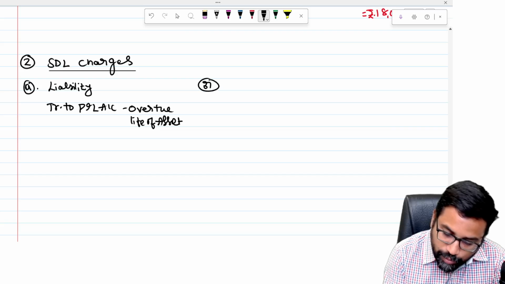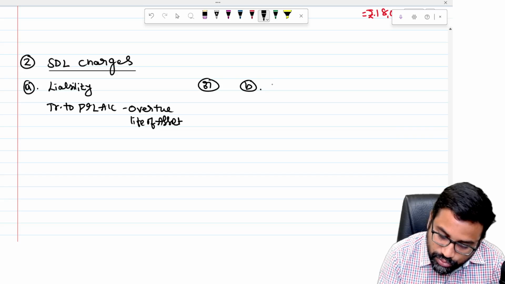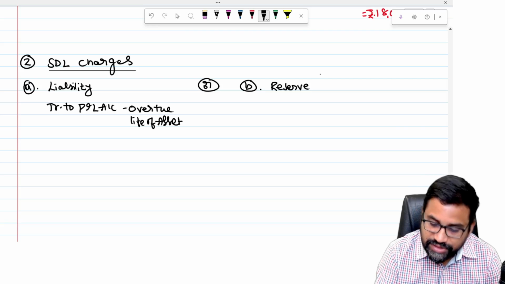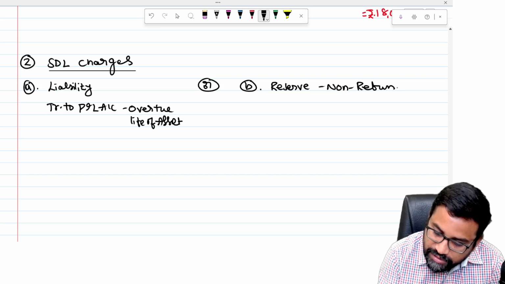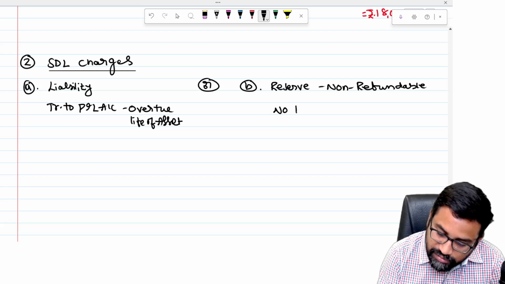Or you have one more option. So what is the second option? Treat it as reserve, which is non-refundable. Anyway, this is non-refundable, sir. So non-refundable reserve, and no transfer to the P&L account.